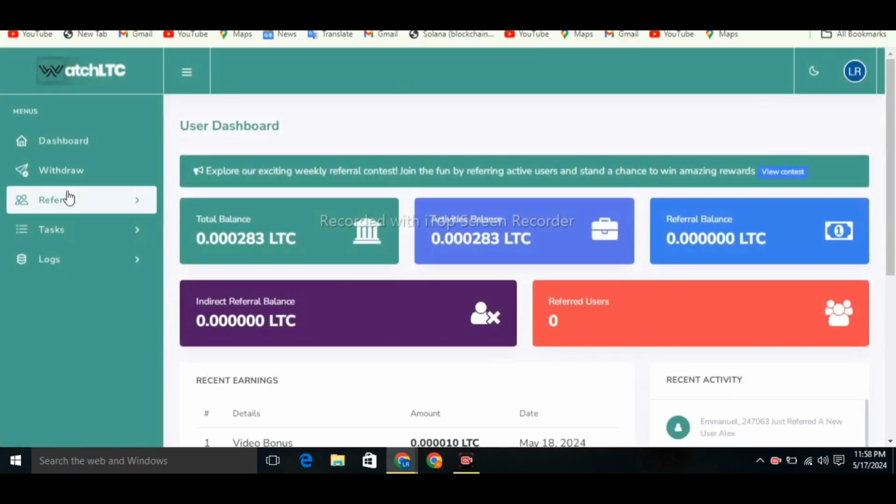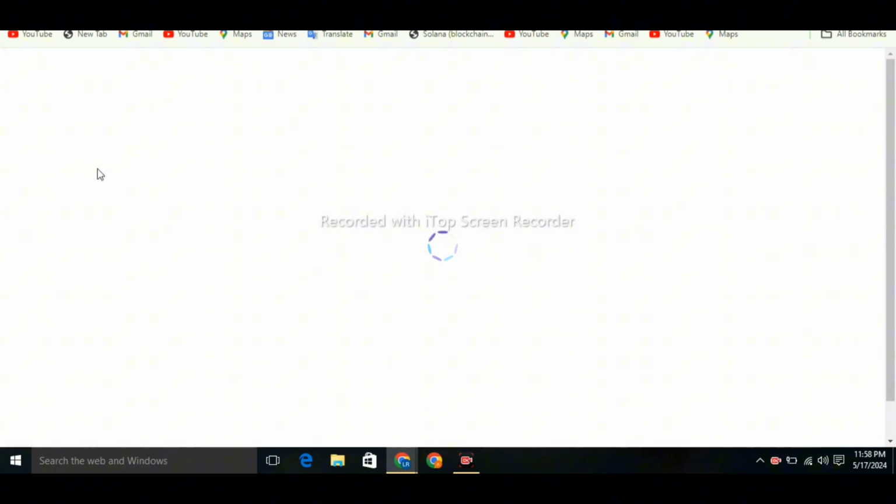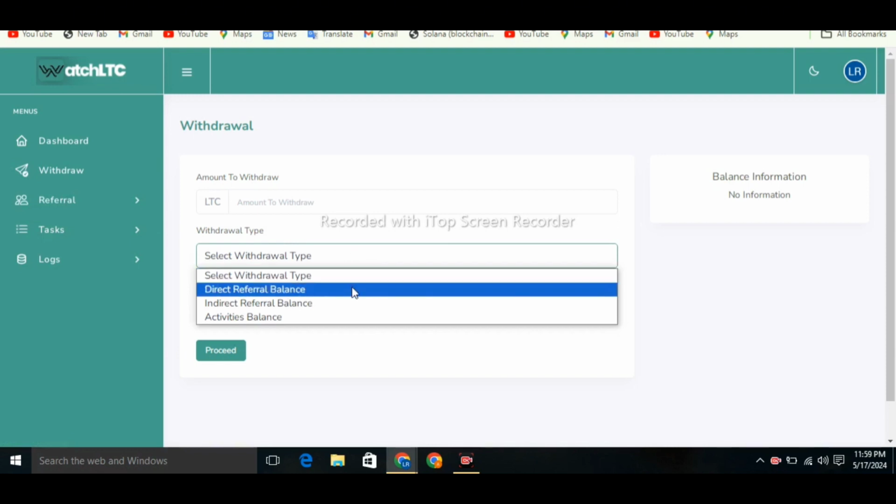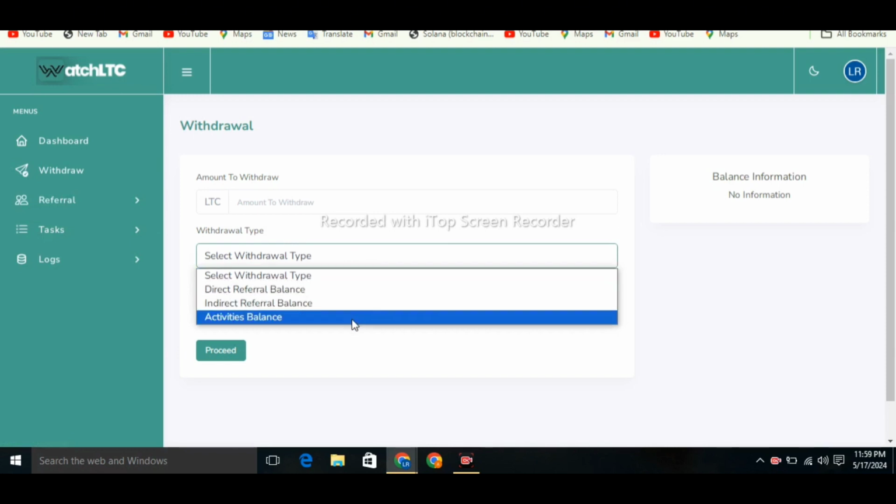Now click on withdraw option now, and here I am going to show that how can you take withdrawal from here. We have three type of withdrawal available: direct referral, indirect referral balance, and activities balance. Activity balance means that you're watching ads you earned a huge benefit and you can take withdrawal from here.